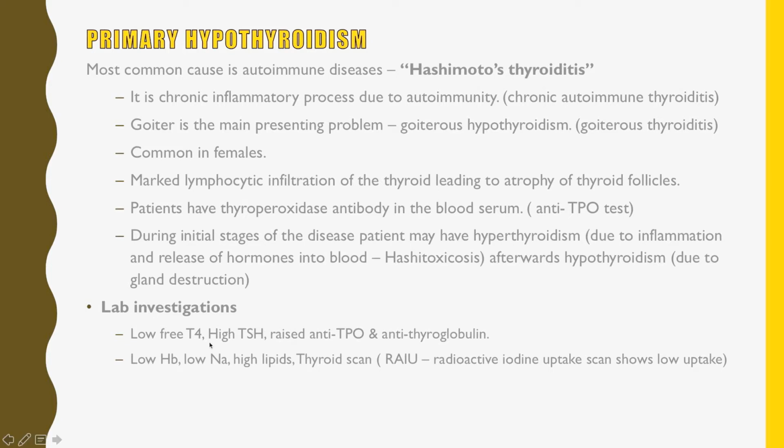Hemoglobin levels will be low because of the hypothyroidism, along with low sodium levels and high lipid levels, that is hypercholesterolemia. Thyroid scan, that is RAIU, radioactive iodine uptake scan, shows low uptake. In this, we put radioactive iodine into the body and we check the iodine uptake by the thyroid gland. If it is low, it shows primary hypothyroidism.